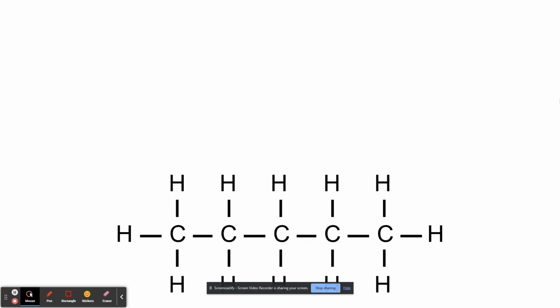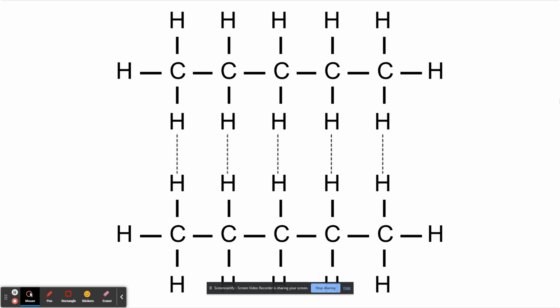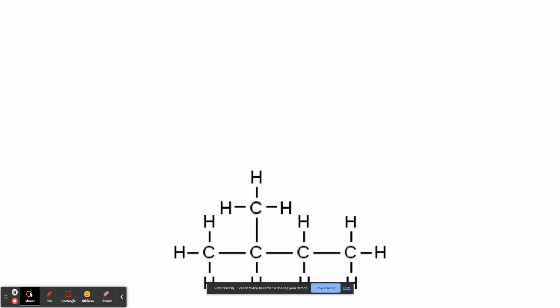The arrangement of this pentane alkane is considered to be a straight chain. If we introduce a second pentane alkane, we see that intermolecular forces form between the alkanes. Specifically, van der Waals forces. Van der Waals forces arise from momentary dipoles as a result from the random motion of electrons on atoms within molecules. The straight chain alkanes are stacked, and intermolecular forces that exist are considerably strong due to how close the interacting molecules are. The arrangement of this pentane alkane, also known as isopentane, is considered to be a branched chain.